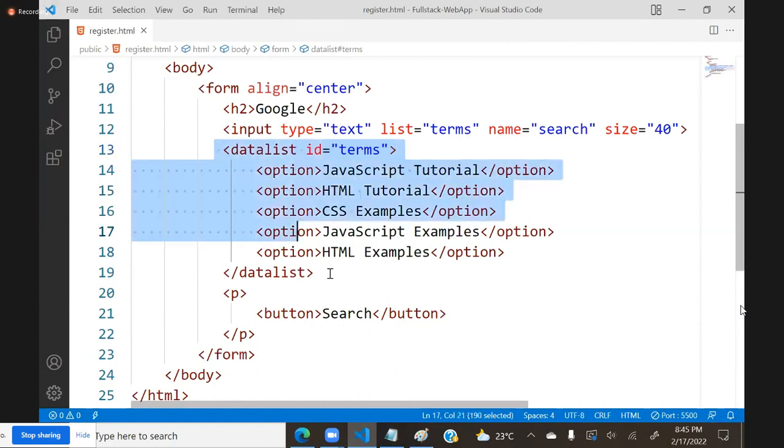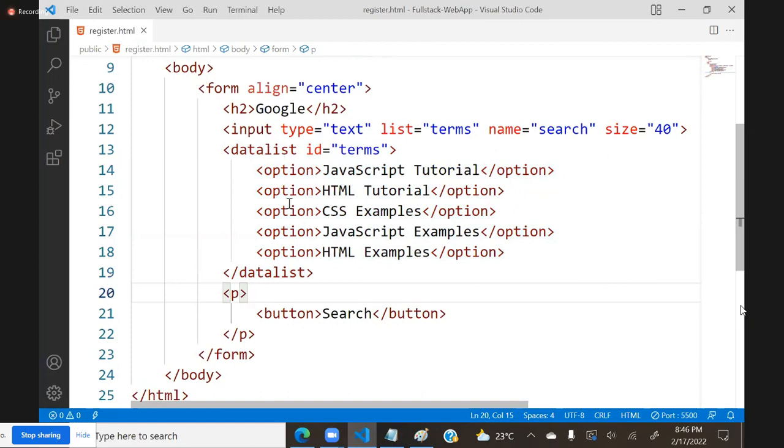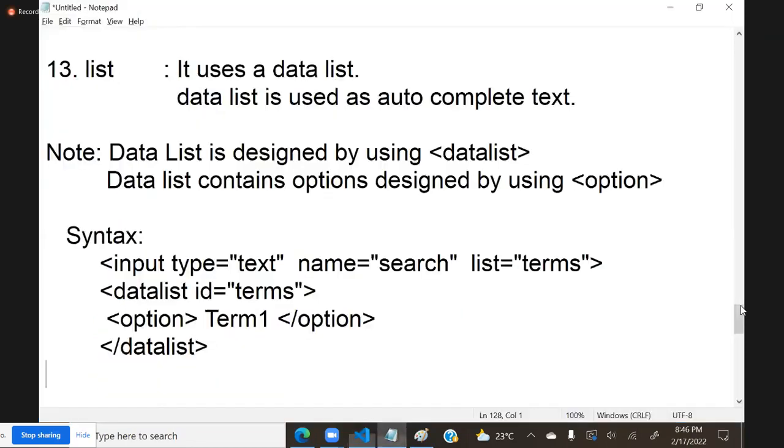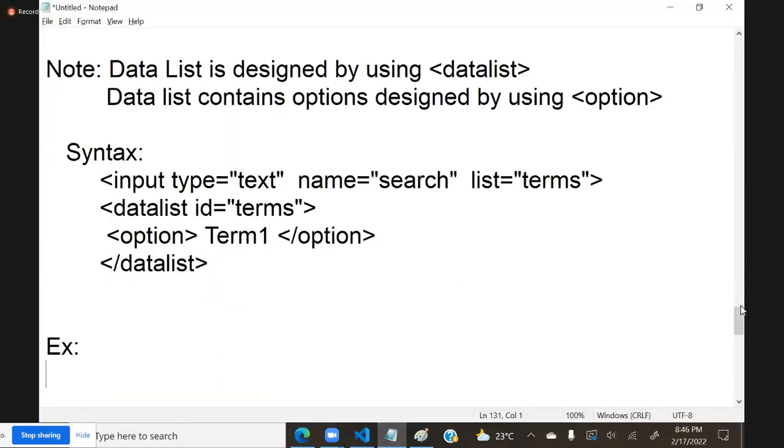It can be anywhere, but there can be so many datalists. There can be so many text boxes. Every text box can have different suggestions. In that case, we have to follow these options, right? This is usually done by using datalist. This is one example. I will post this example here. This is an example for list.